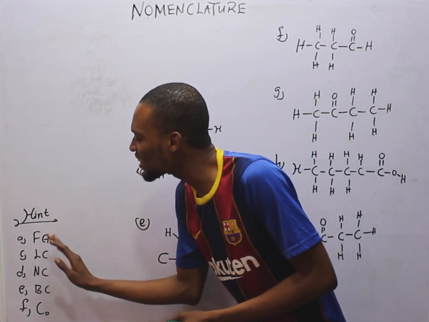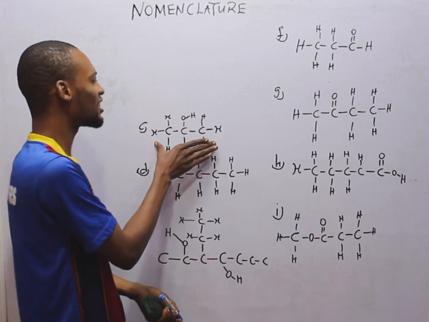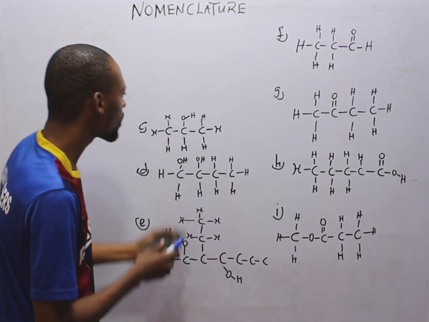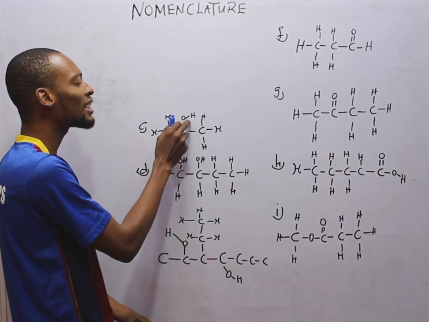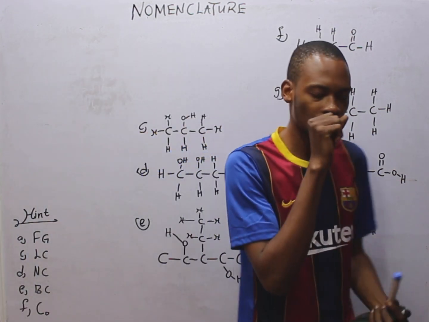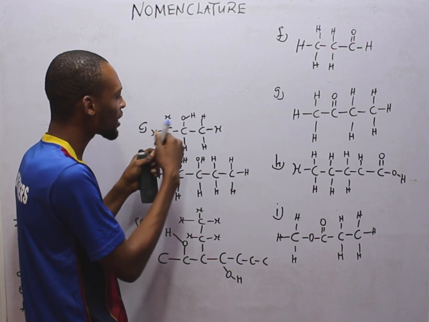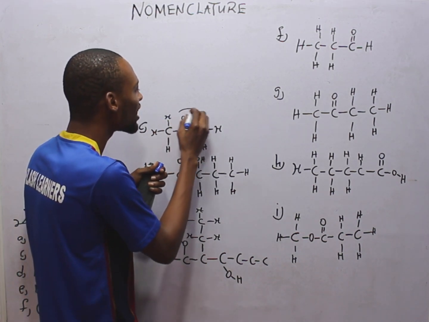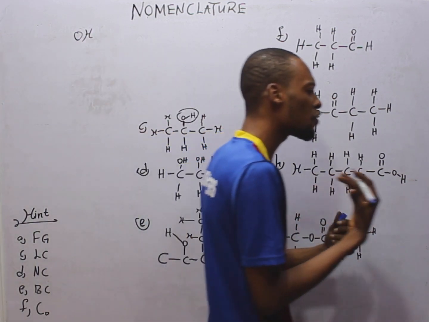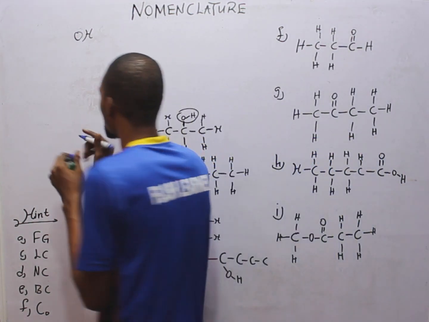The first thing is to identify the functional group. Looking at this compound, is it a hydrocarbon? Obviously, no. It is not a hydrocarbon because apart from hydrogen and carbon, we have another element which is O. So what is the functional group? Look at something. Carbon, carbon, carbon. And from carbon, you see a bond going to O and H. OH. So this is OH. What is the OH functional group? The OH functional group is simply under alkanols.